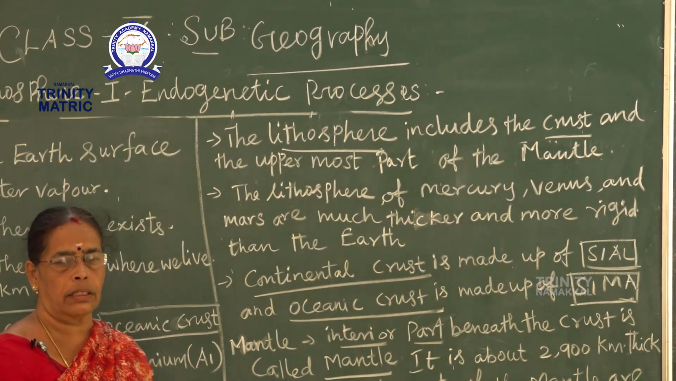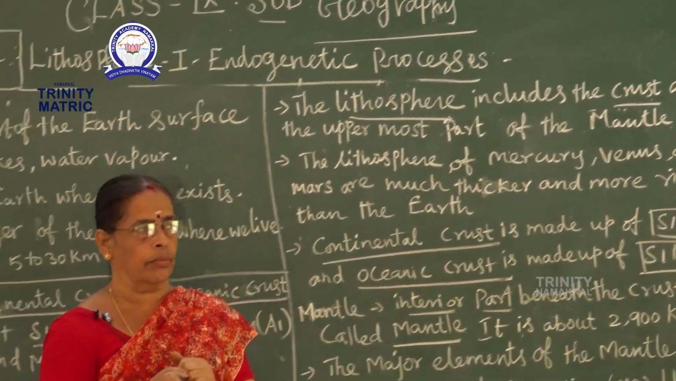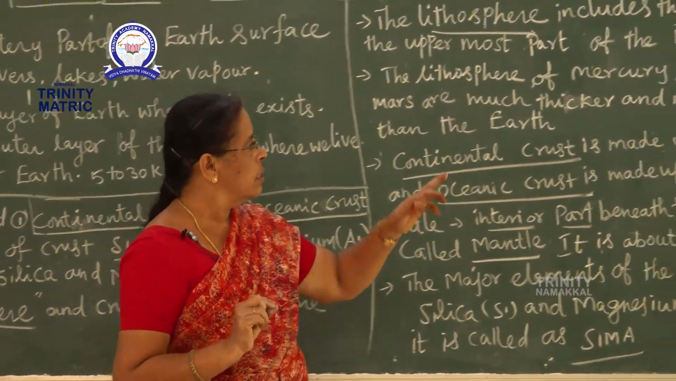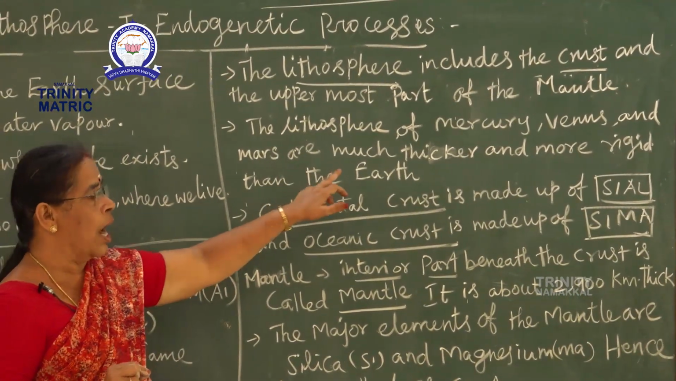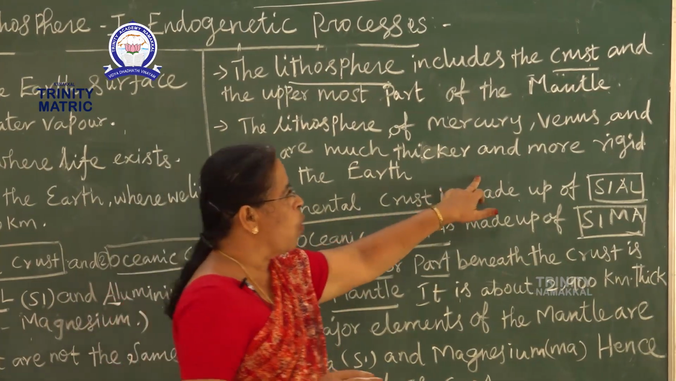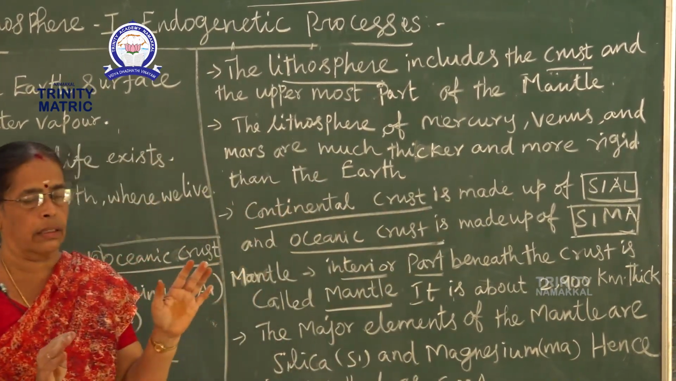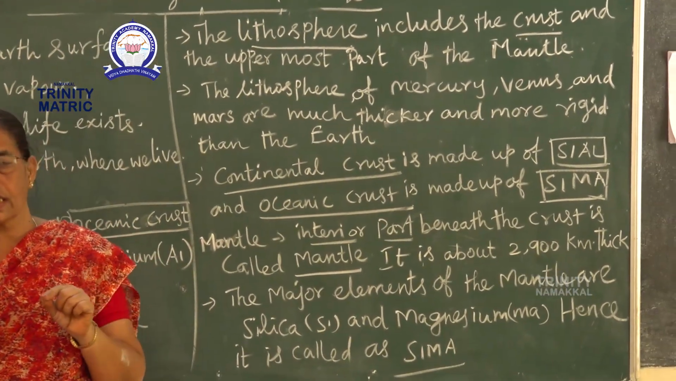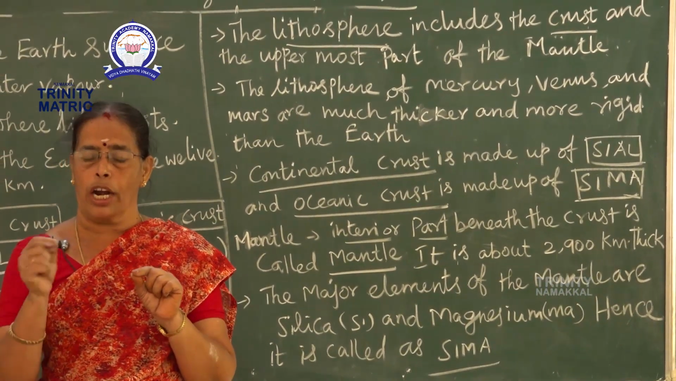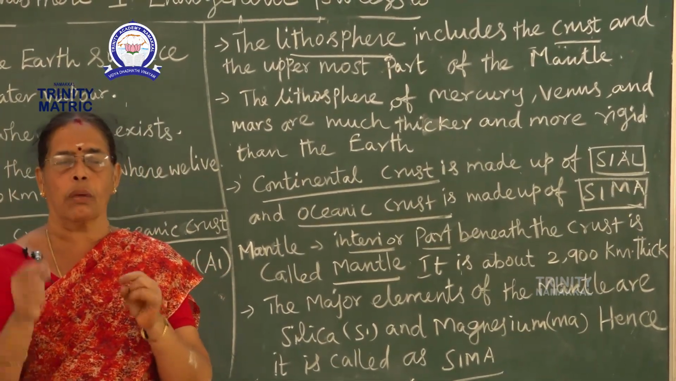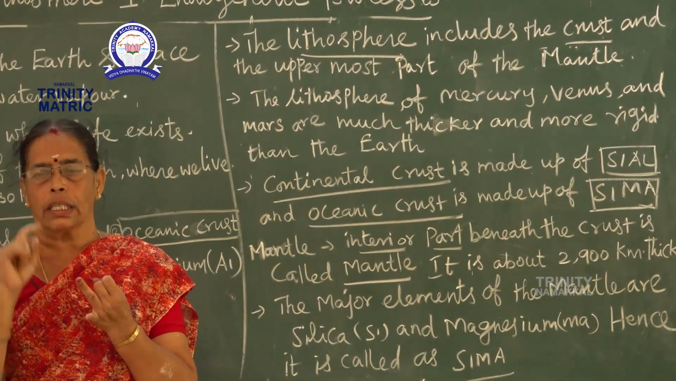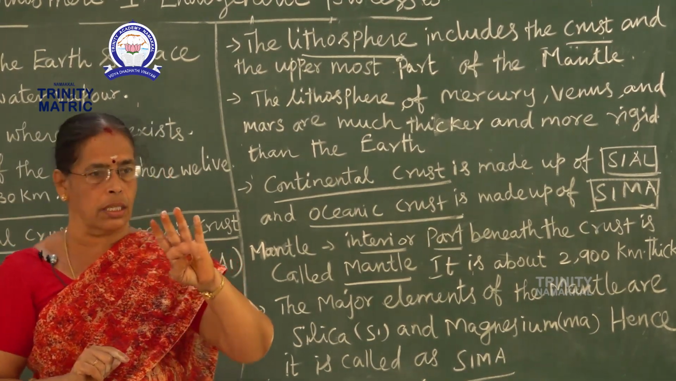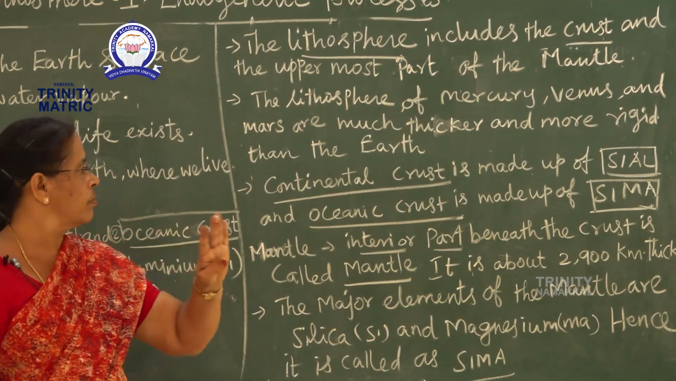The lithospheres of Mercury, Venus and Mars are much thicker and more rigid than the earth's. The question will ask which is thicker and more rigid than the earth. Number 1, Mercury. Number 2, Venus. Number 3, Mars.